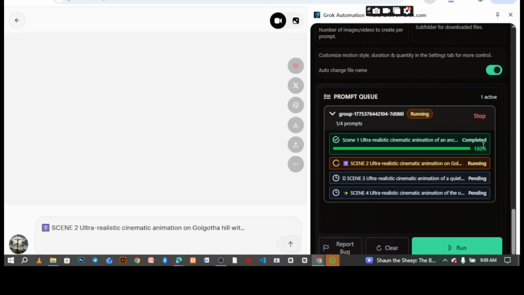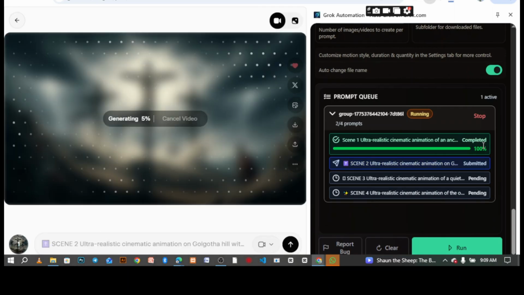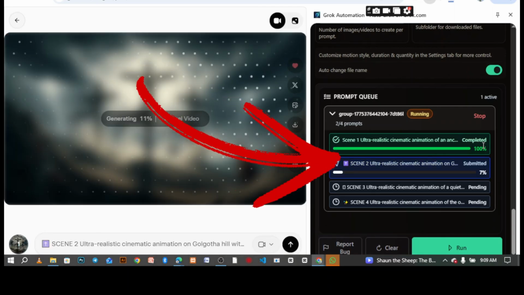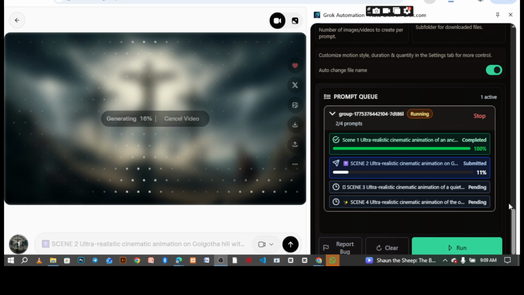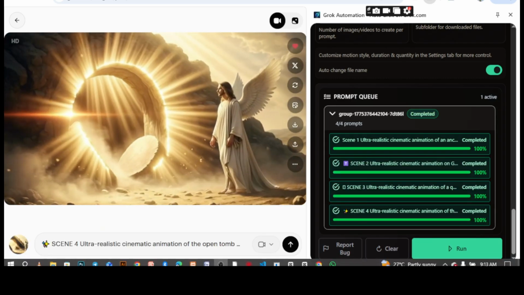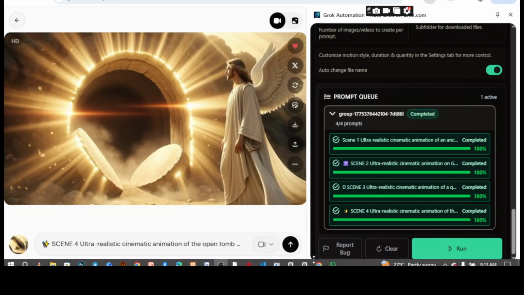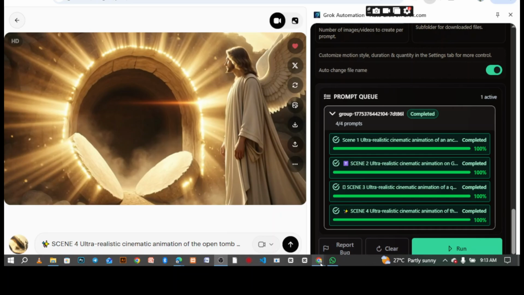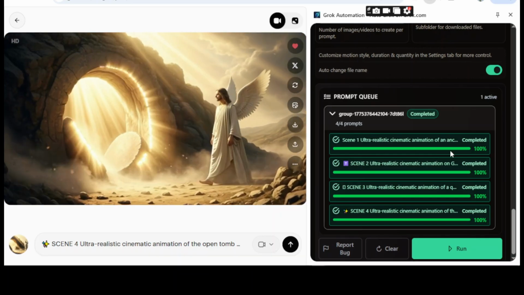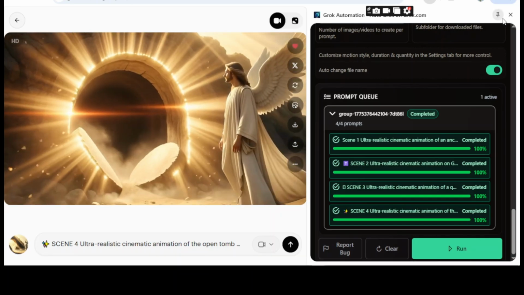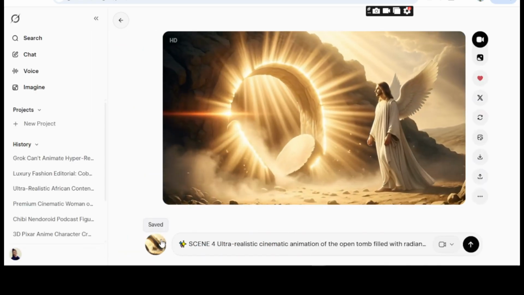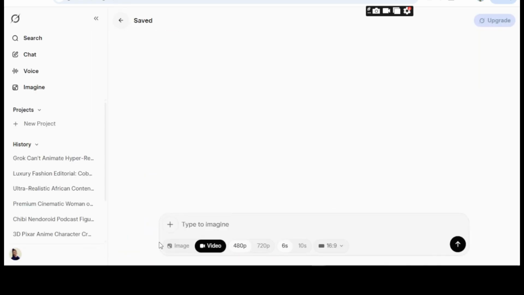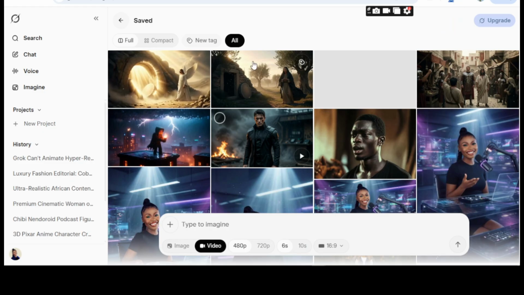Normally it's supposed to download automatically, but if it delays, it's because of your network or something is wrong behind. So you need to check your network, be sure your network is intact, and allow it to run. And don't touch anything. So guys, everything is now ready. You can see here, completed, completed, completed, completed, right? So now you're going to go ahead and close this because we are done with what we're looking for.